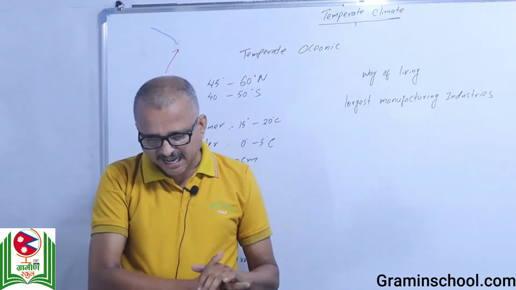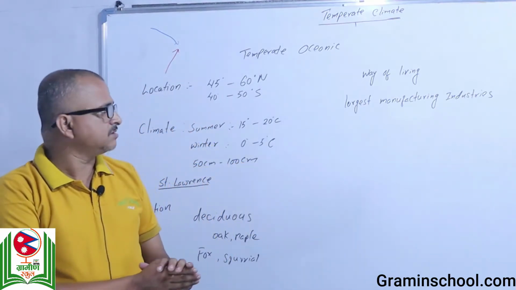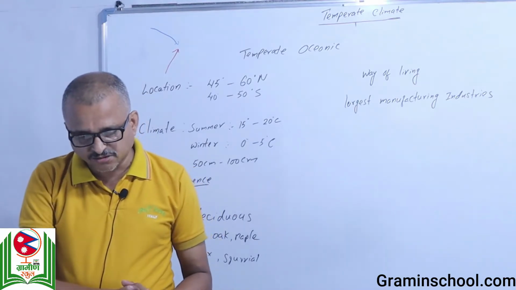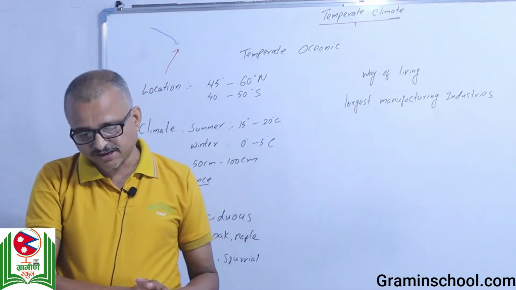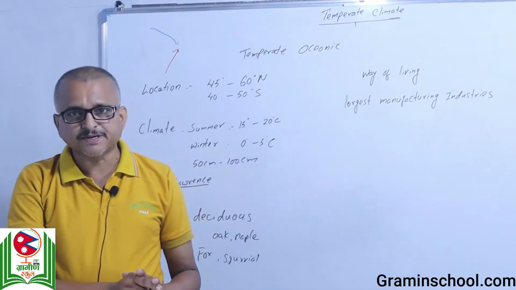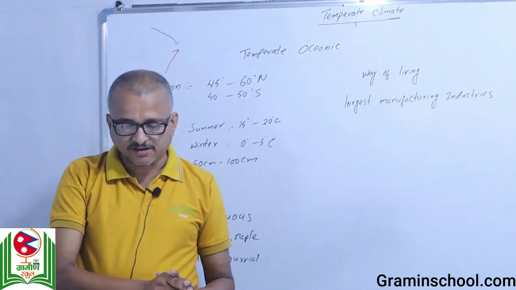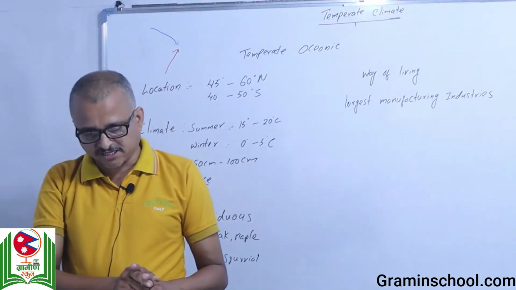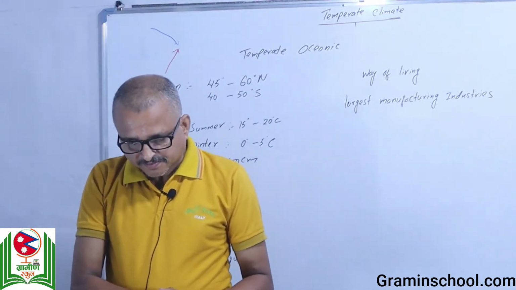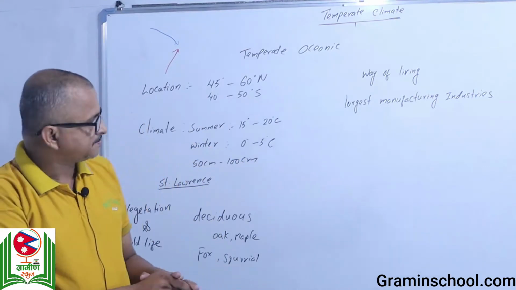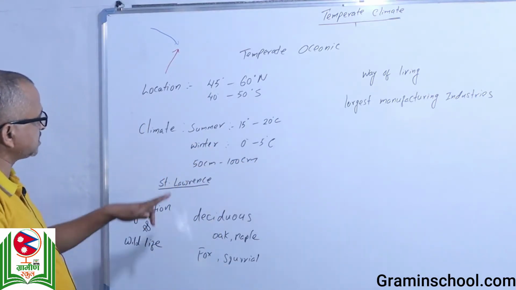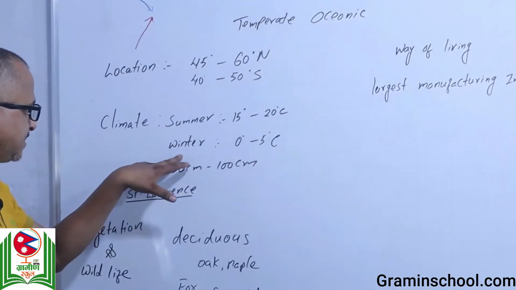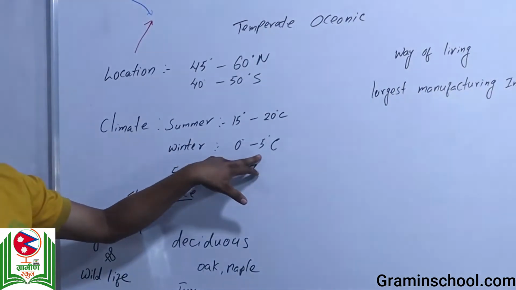In this climate, winter is cool, really cool, and rainfall is throughout the year, which is influenced by the westerlies and temperate cyclones. Cyclonic rainfall is another category of rainfall. The rainfall which is brought by a cyclone is known as cyclonic rain. And the range of its temperature, you could see its summer temperature is 15 degrees Celsius to 20 degrees Celsius. Its winter temperature is 0 to 5 degrees Celsius.